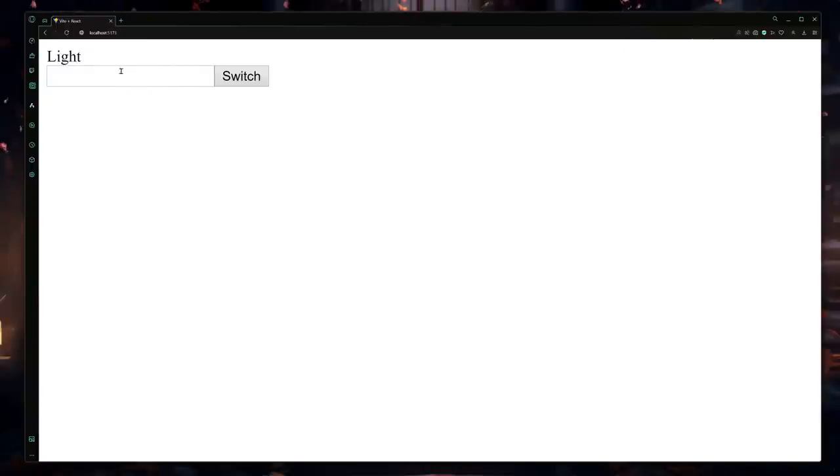This is now set to dark. Let me change that to light, and if I type something inside this input field and click on this switch, here you can see that value is now successfully gone. We are not storing them in local storage or in a database, so that's why the value is now successfully gone. Okay, so now if I type something inside this input field once again, it's going to remove all of that value from this input field.